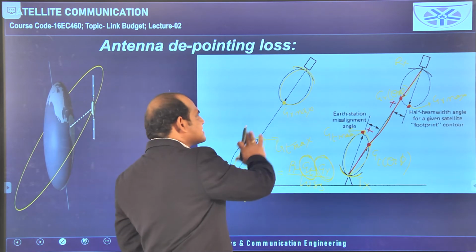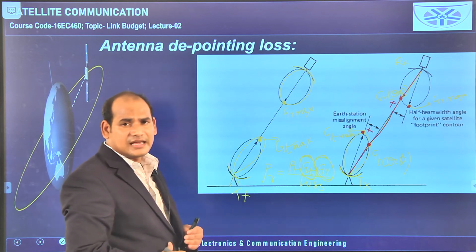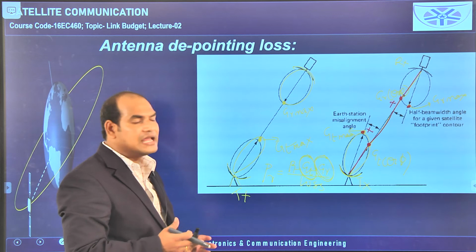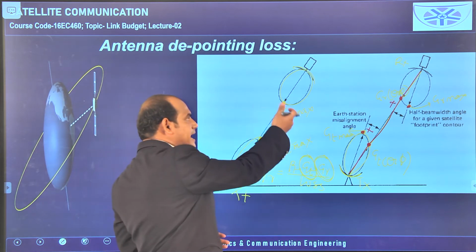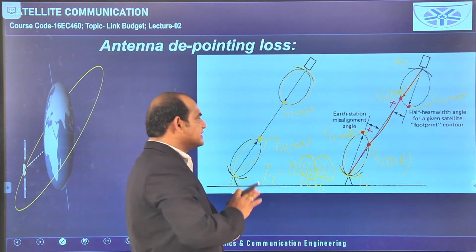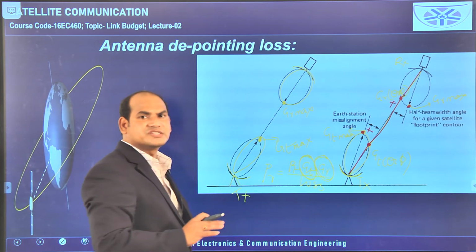So always the receiving antenna and the transmitting antenna should be pointed in such a way that the maximum power is transmitted and the maximum power is received. Like that we have to orient the antennas, then we will get the maximum received power.